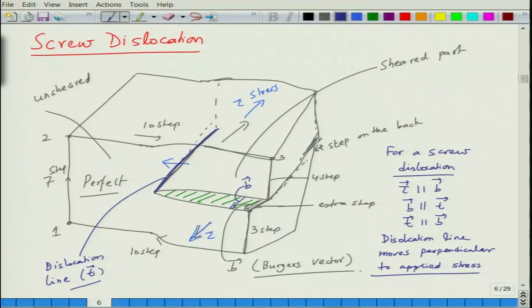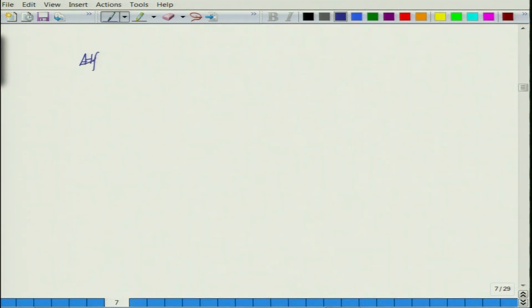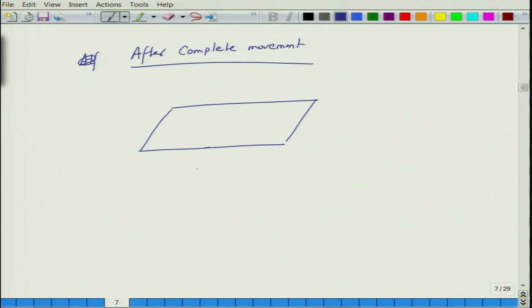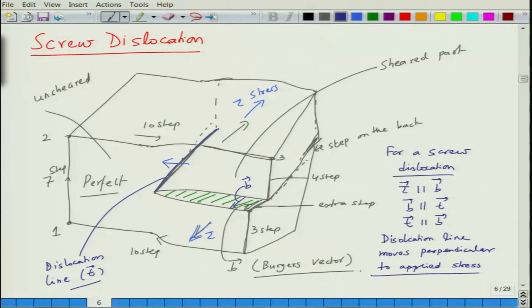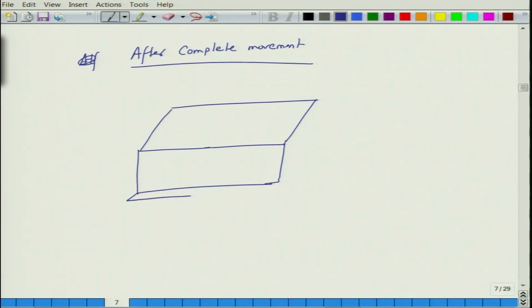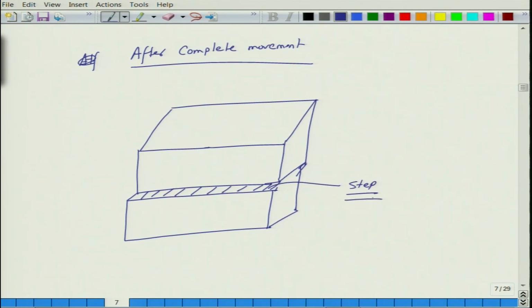So, when the crystal is completely sheared, after complete movement, of course, it will look like there is the top of the crystal, and when this line moves here, you will have created the step completely in this direction. This is the step that you create.